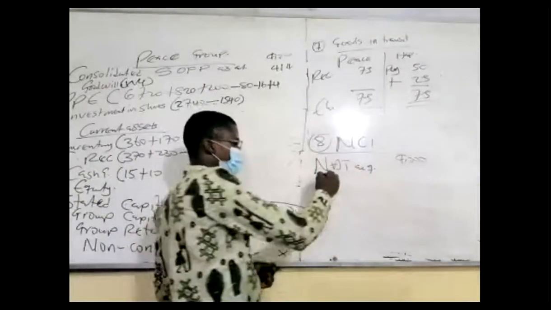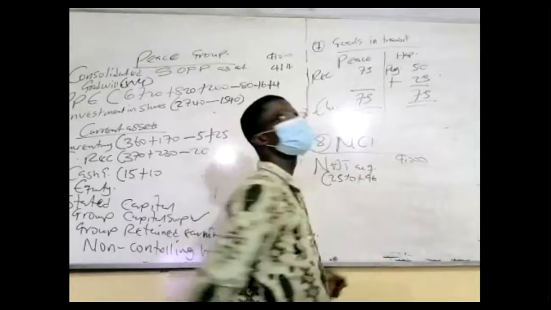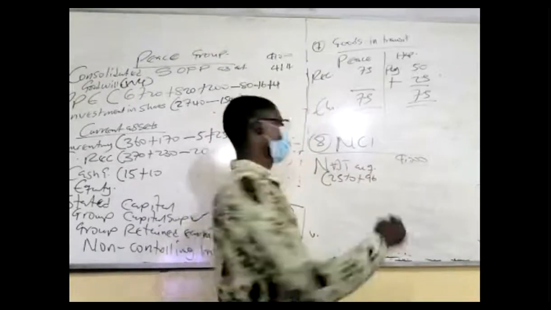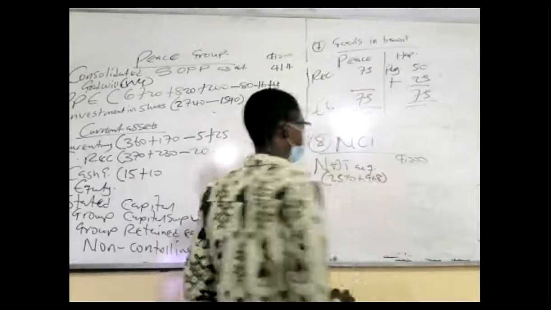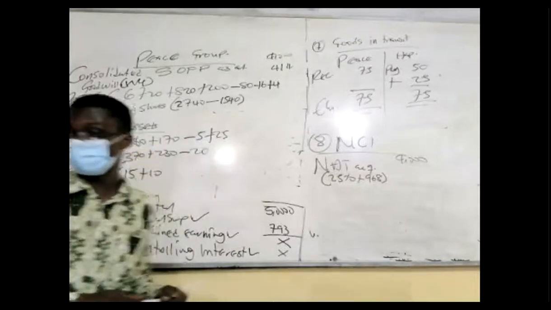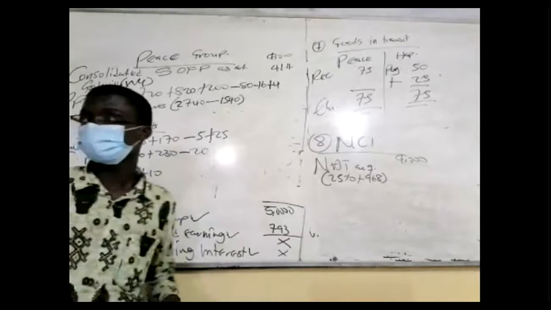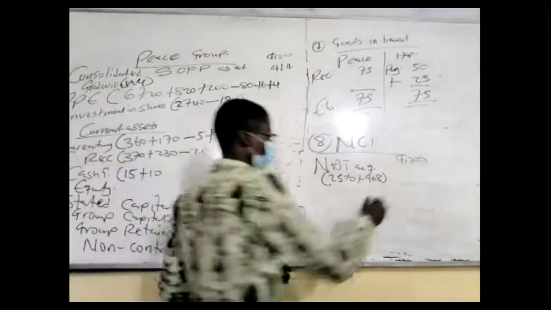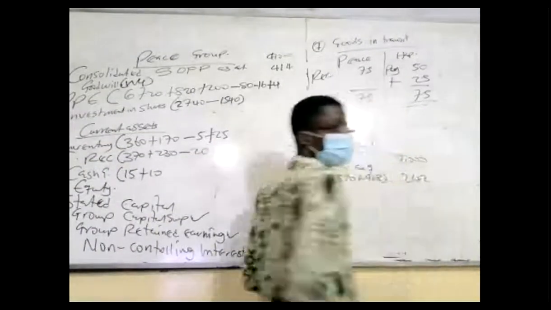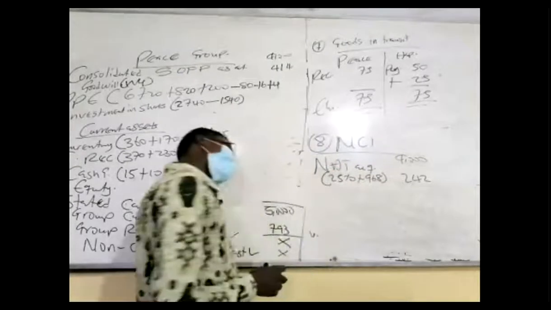So the NCI share will be what? 25% times 968. And that will give us 242 average. 242. Good. Then add changes in post-acquisition retained earnings.